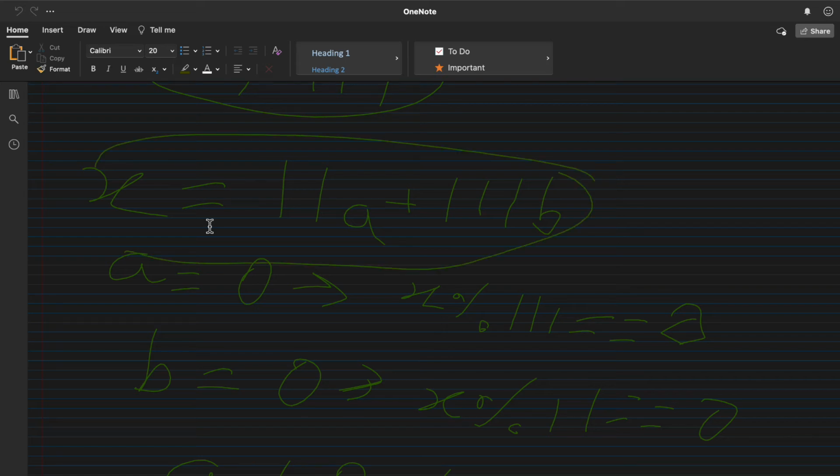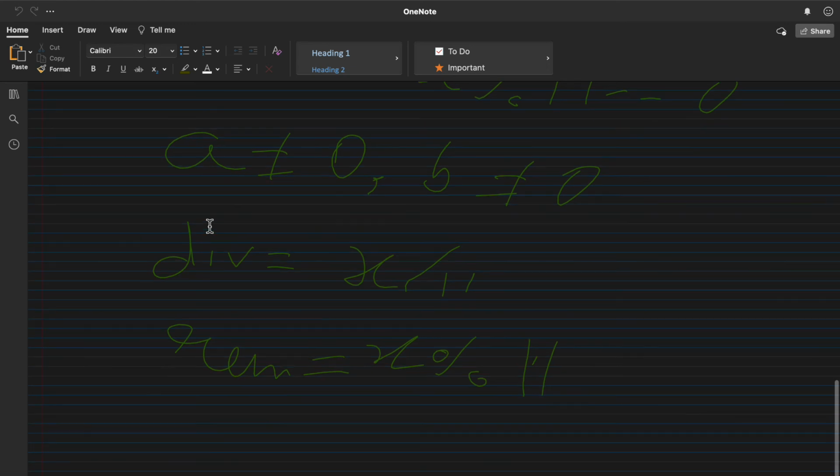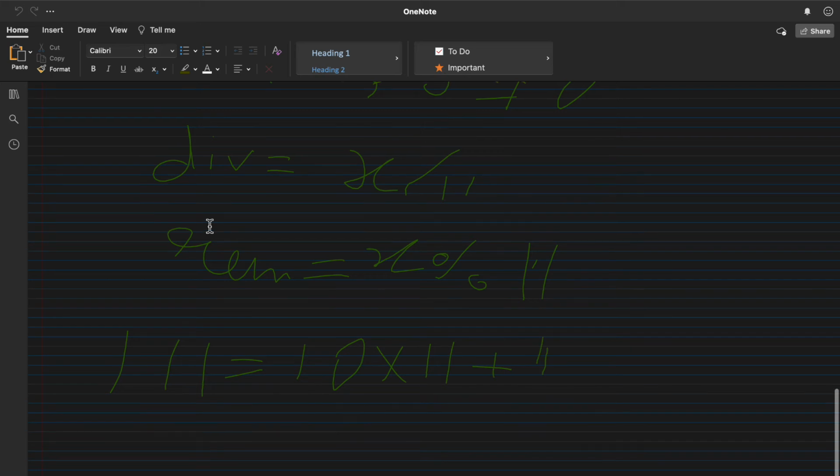For these two, division and remainder, as 111 is just 10 into 11 plus 1, we have div number of instances of 11 already in the inputted number, so we can replace 10 of these instances by one instance of 111 and increase the found number by 1.